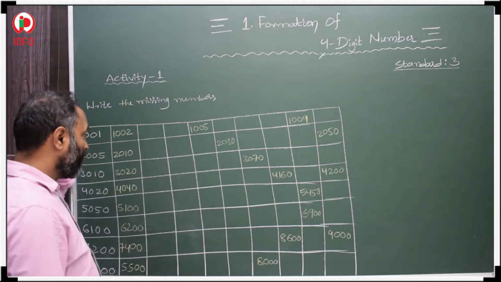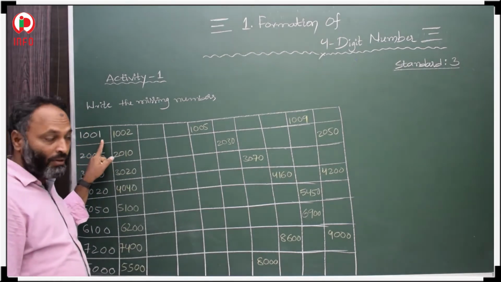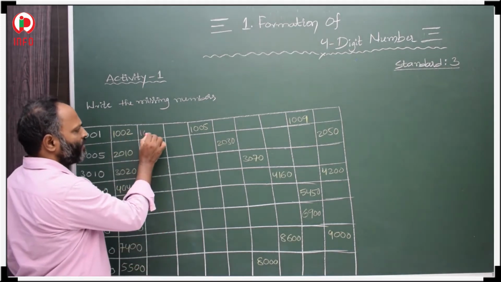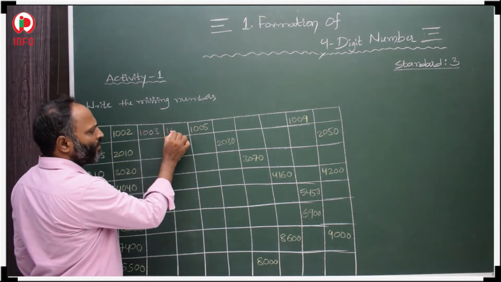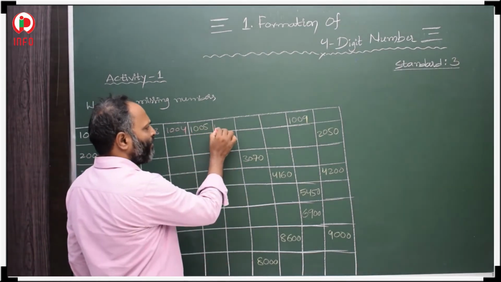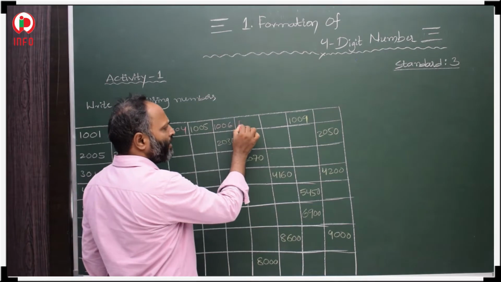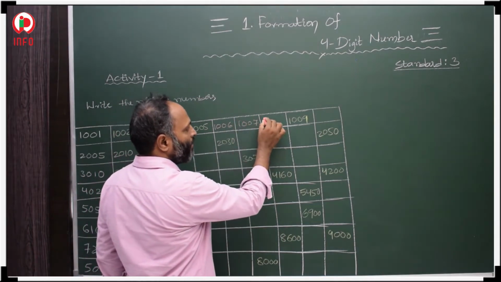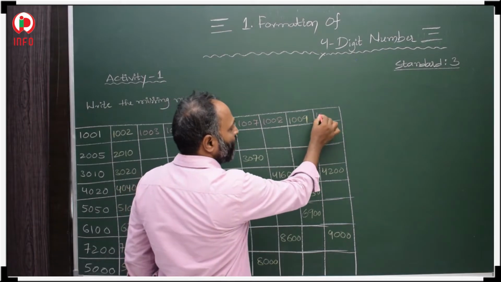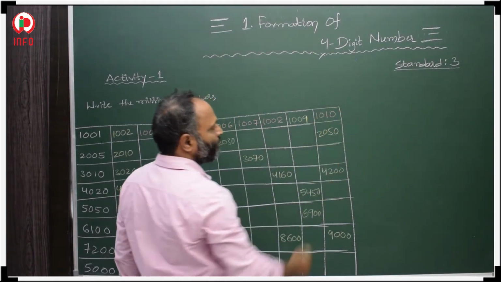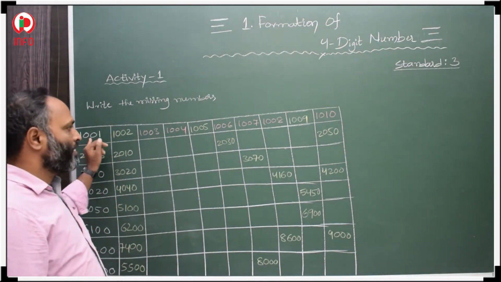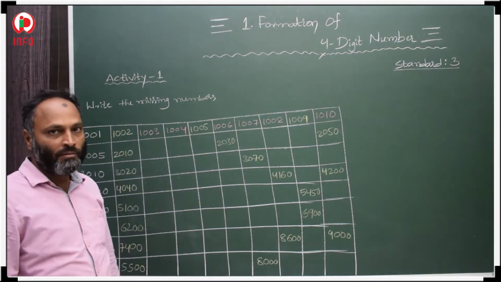This is not 100, so this is 1001, 1002, and after that 1003, 1004, 1005, 1006, 1007, 1008, 1009, 1010. So these are all successors from 1001 to 1010.